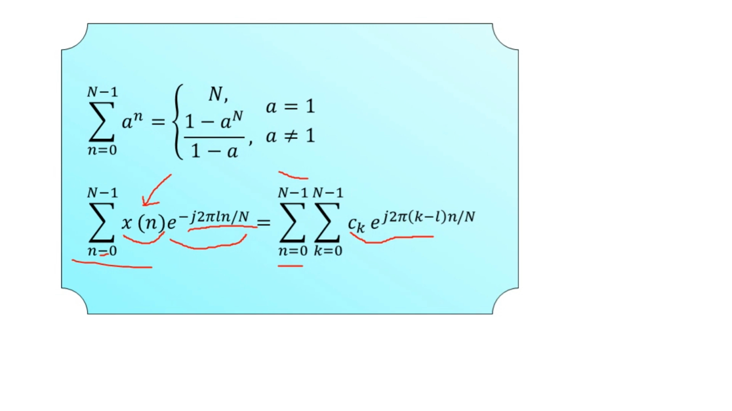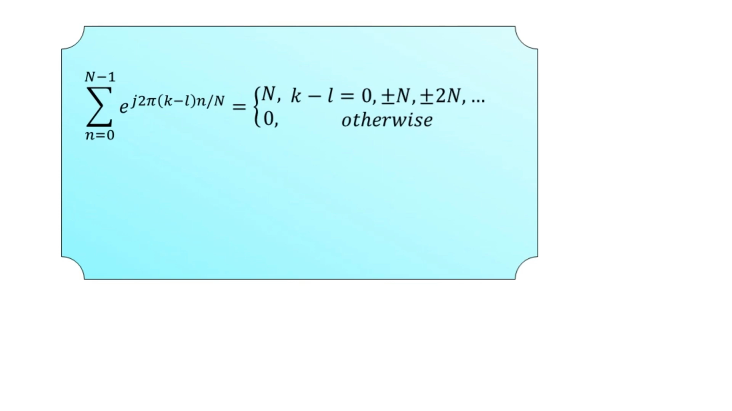Now if we perform the summation over the small n, first of all, on the right hand side of the above equation, we obtain the form where we have the summation small n equal to 0 to capital N minus 1 of e to the power j times 2 pi, in the bracket small k minus l, multiplied by small n divided by capital N. So it obtains the value capital N.